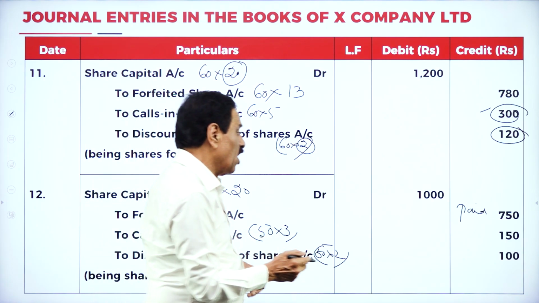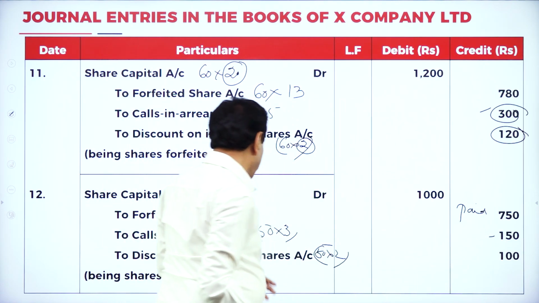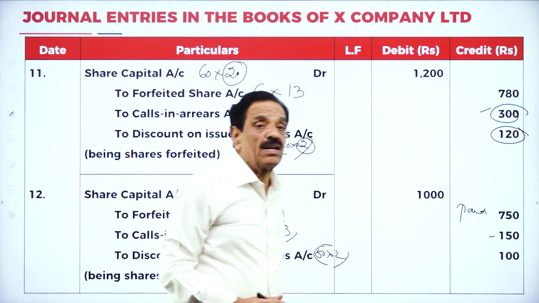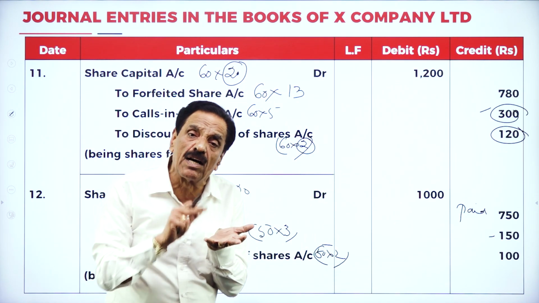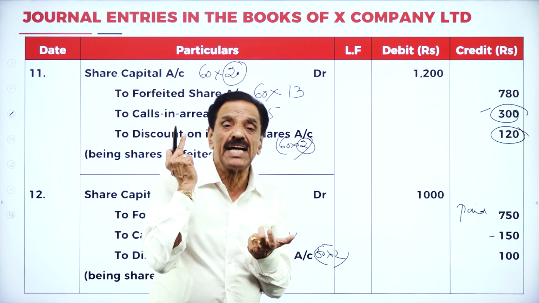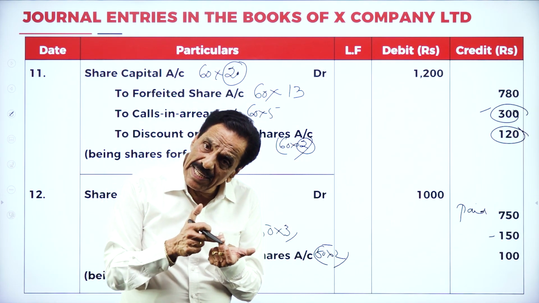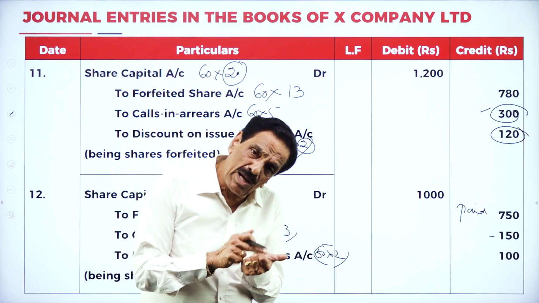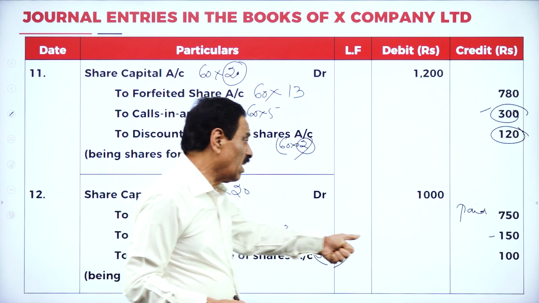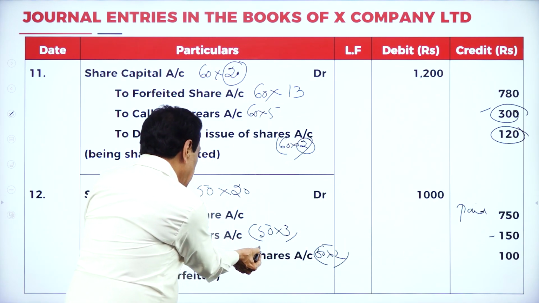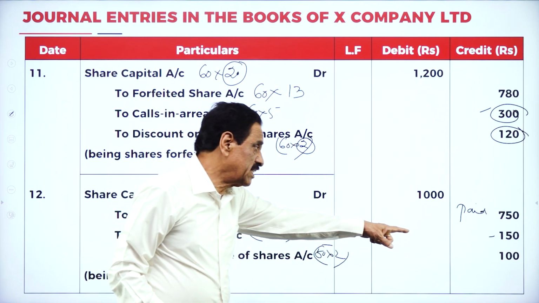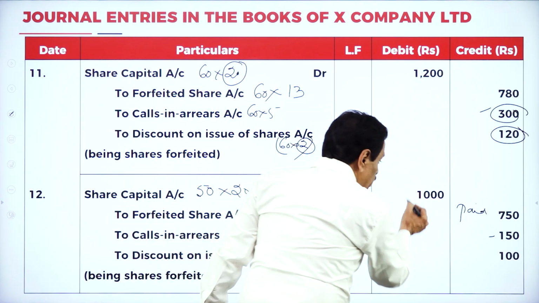Calls in arrears. How much arrears is there? 150. This is discount. How much already paid? 750. 750 on what? Application he has paid. Allotment he has paid. First call he has paid. Second call also he has paid. But which call does he fail to pay? The final call of rupees 3. That's the arrears. Then this is a discount. Actually 1,000 is required.